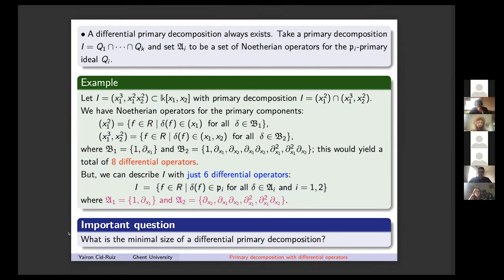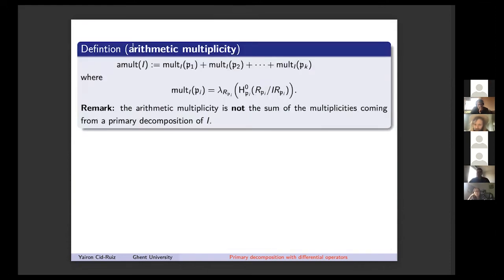Okay, so the driving question that was bugging us for quite a long time was how to minimally represent an ideal with differential operators, because this was already known for quite some time for primary ideals. Our answer is the following definition, which we call arithmetic multiplicity. This is slightly different from the usual notion of multiplicity. Remember P1 until Pk are all the associated primes of the ideal, and I'm going to compute the multiplicities in this sense: you take the 0 local cohomology module, localizing at that prime, and you take the length.